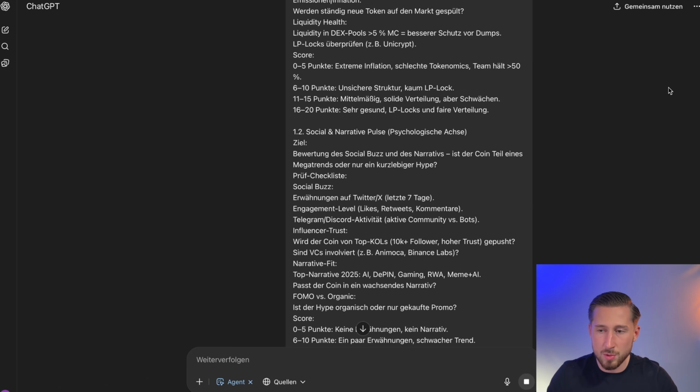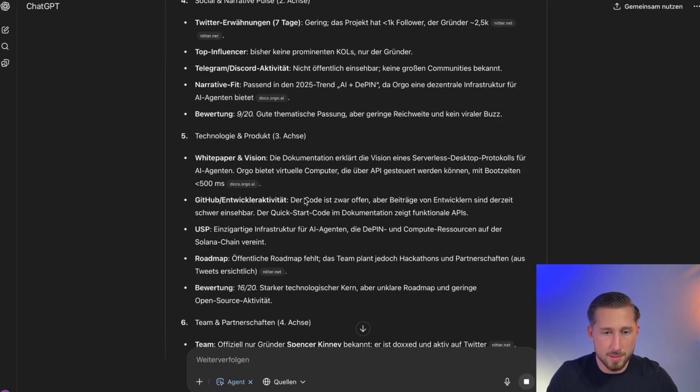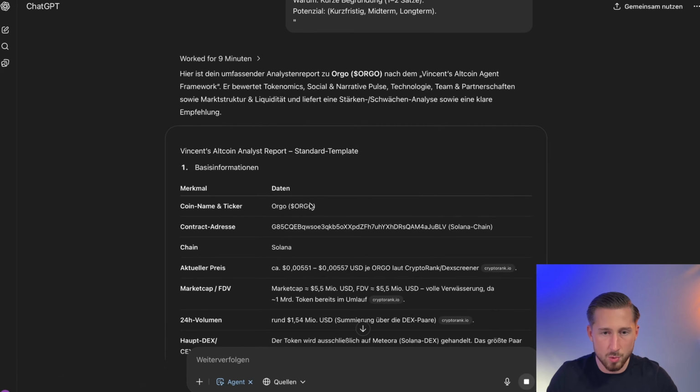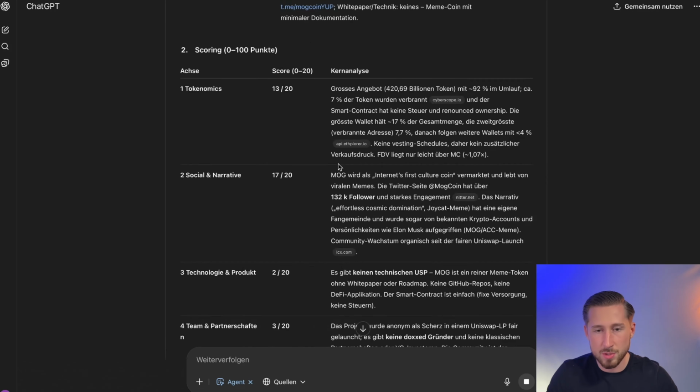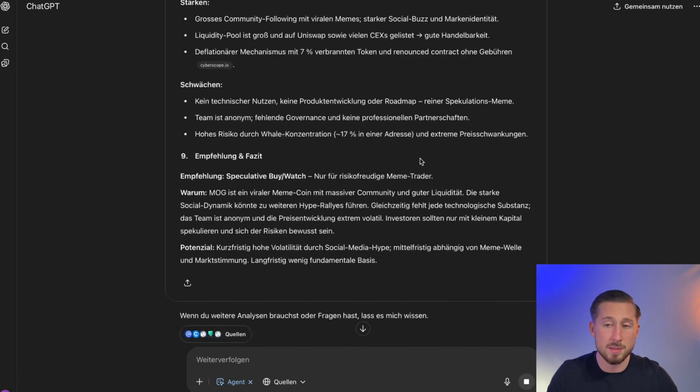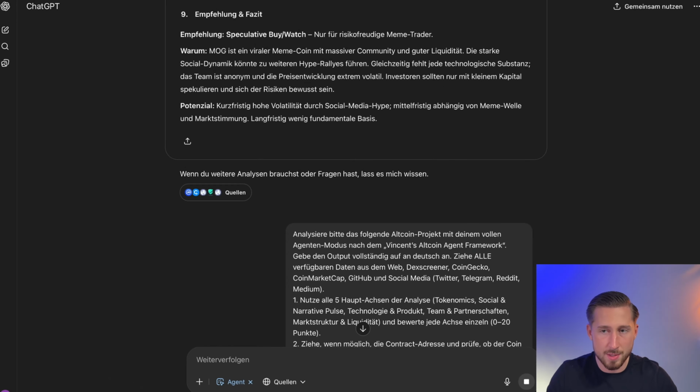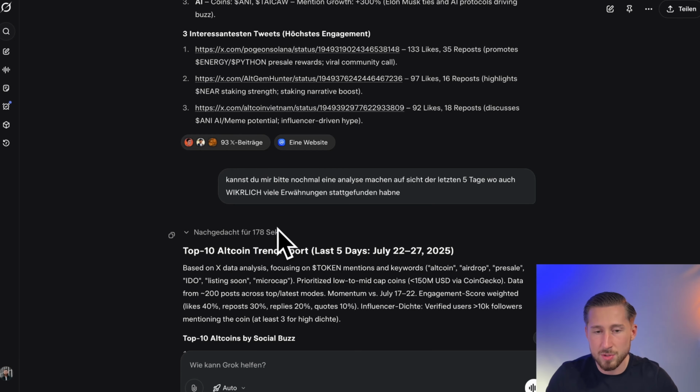You can also see here on the right side how many altcoins I've already checked. So we can also take a look at other altcoins here if you want. In this case, it was a smaller one. It's really crazy what you can do here. I'm really deeply impressed. Especially in combination with Grok, it's even more powerful when you can even check out new narratives and new altcoins here. But as I said, that would be too complex for this video.